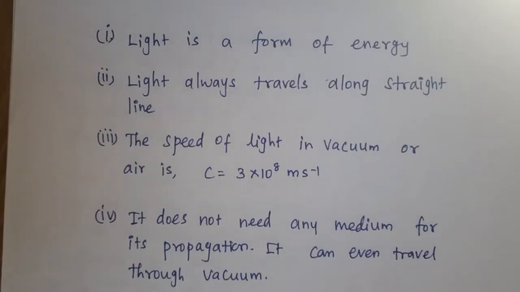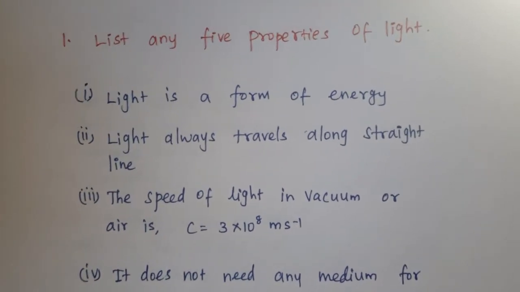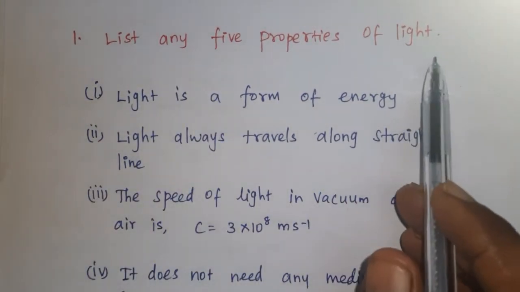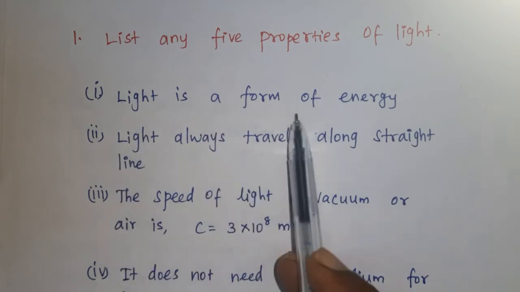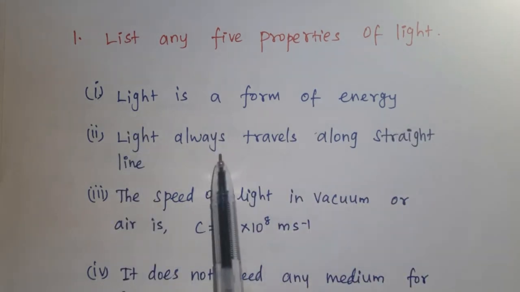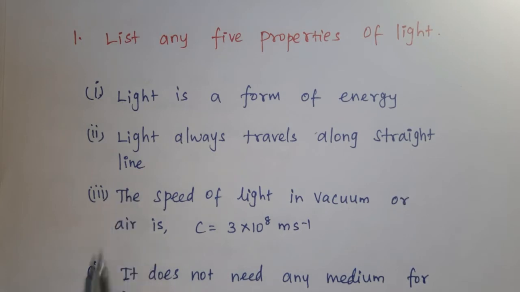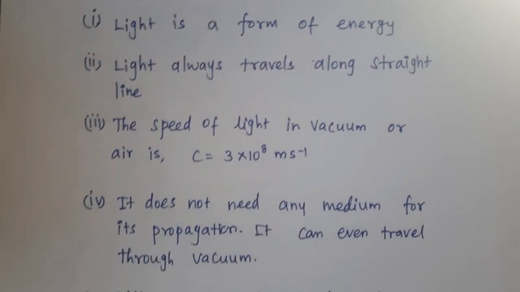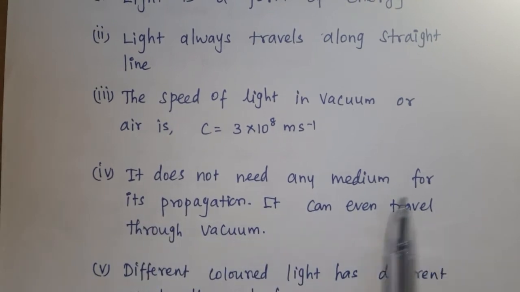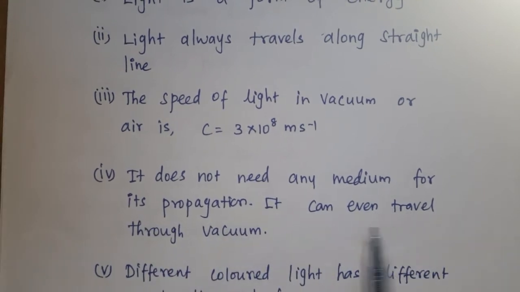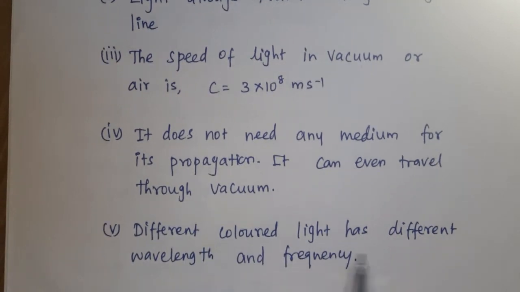Now you can see the properties of light one by one. So first question, list any 5 properties of light. First one, light is a form of energy. Light always travels along a straight line. The speed of light in vacuum or air is 3 into 10 power 8 meter second power minus 1. Then it does not require any medium for its propagation. It can travel through vacuum. Different colored light has different wavelength and frequency.